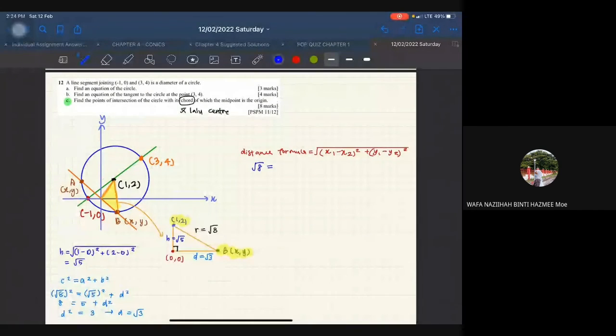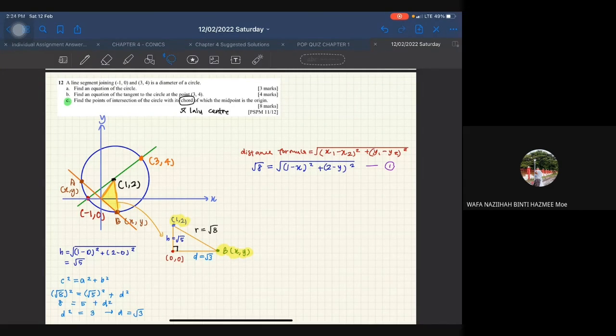Okay, so dia akan equal to square root of, so we have 1 minus x square plus 2 minus y square. Okay, so this is your first equation. Not really the first equation. Saya cuma tak expand sahaja. So awak kena try expand dulu. Okay, and then awak akan dapat first equation awak.